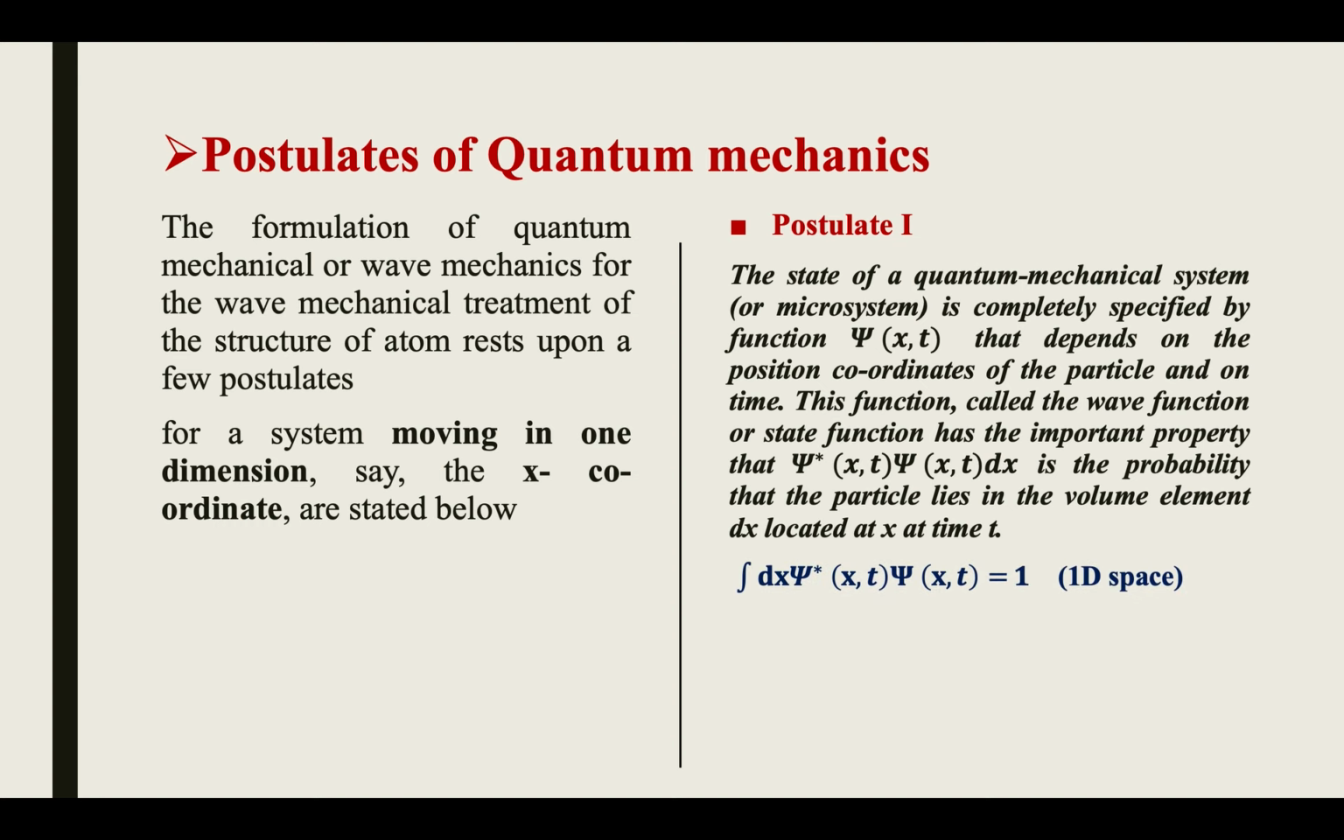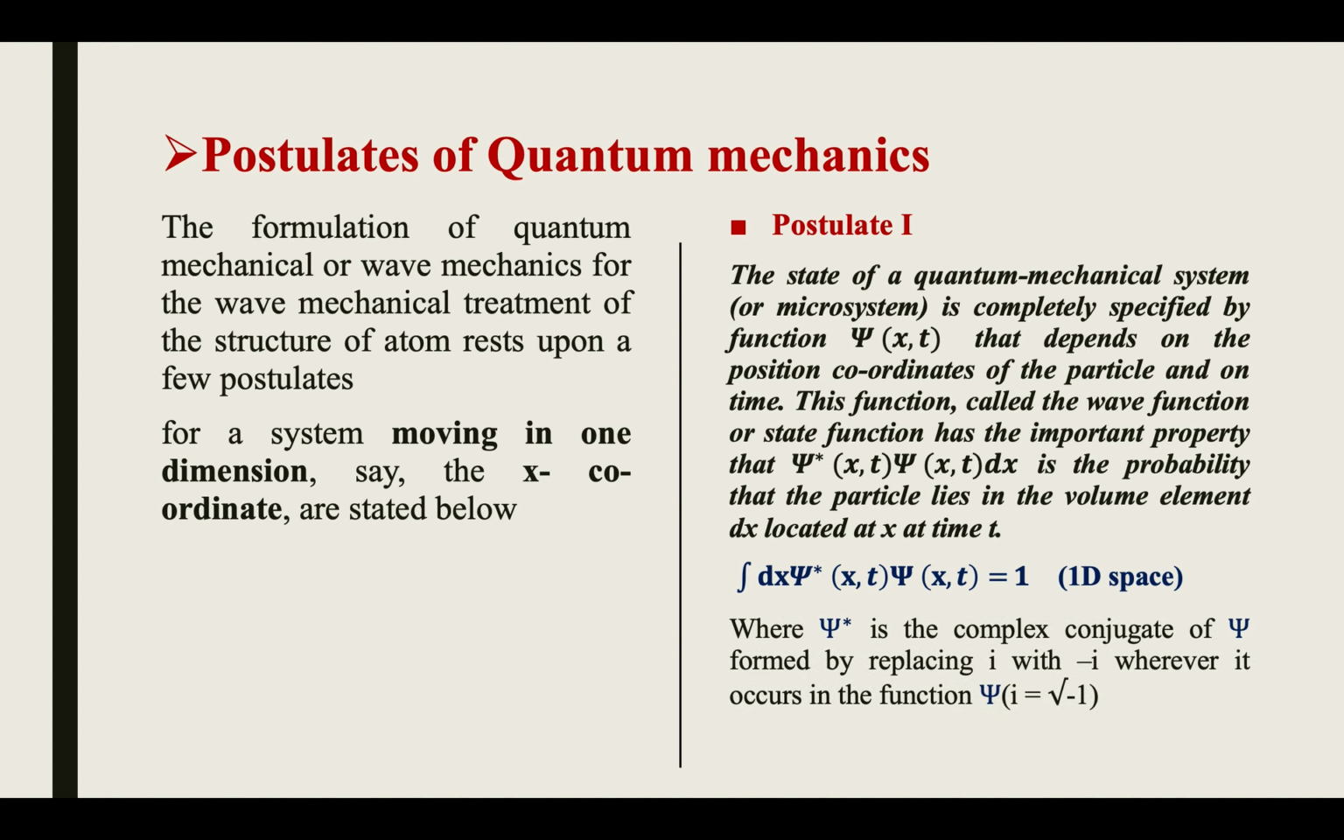Mathematically it is represented in this way. If you integrate psi star into psi dx, it will always be equal to 1 because it is a normalized function. Here psi star is the complex conjugate of psi, formed by replacing i with minus i wherever it occurs in the function psi. Here i is nothing but the square root of minus 1.